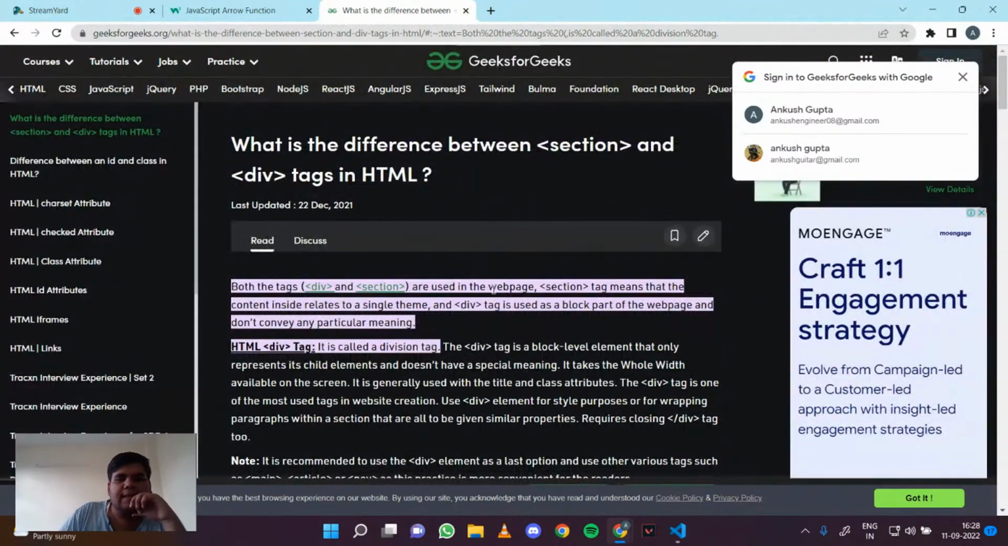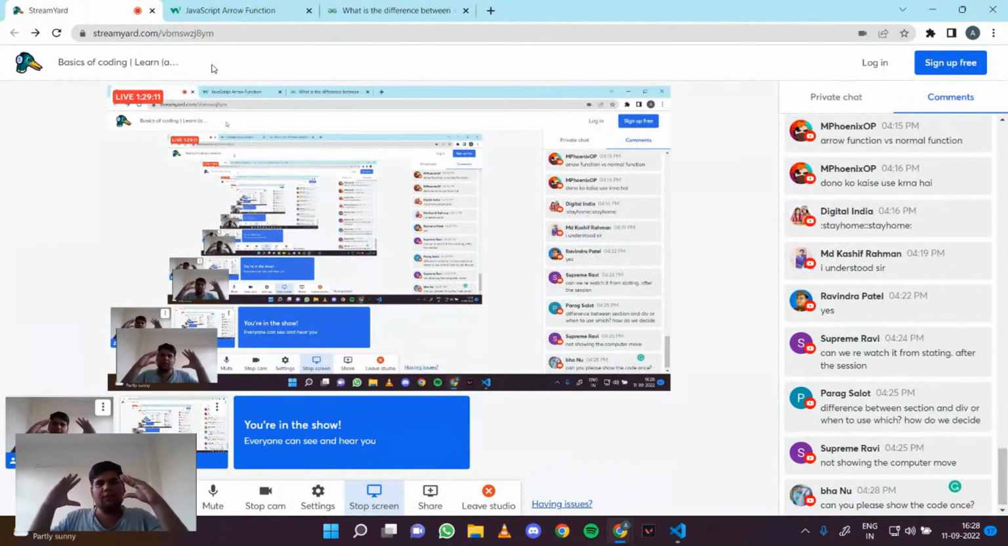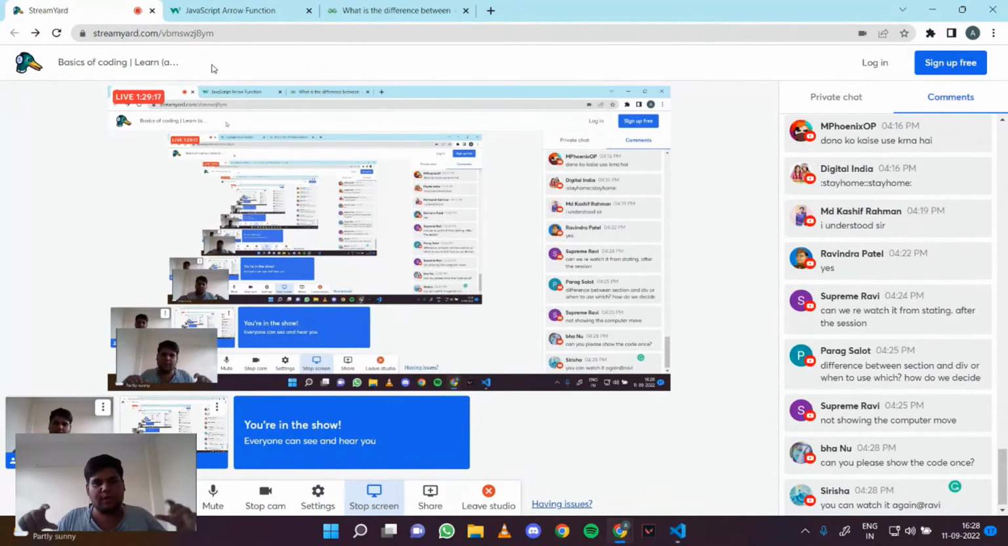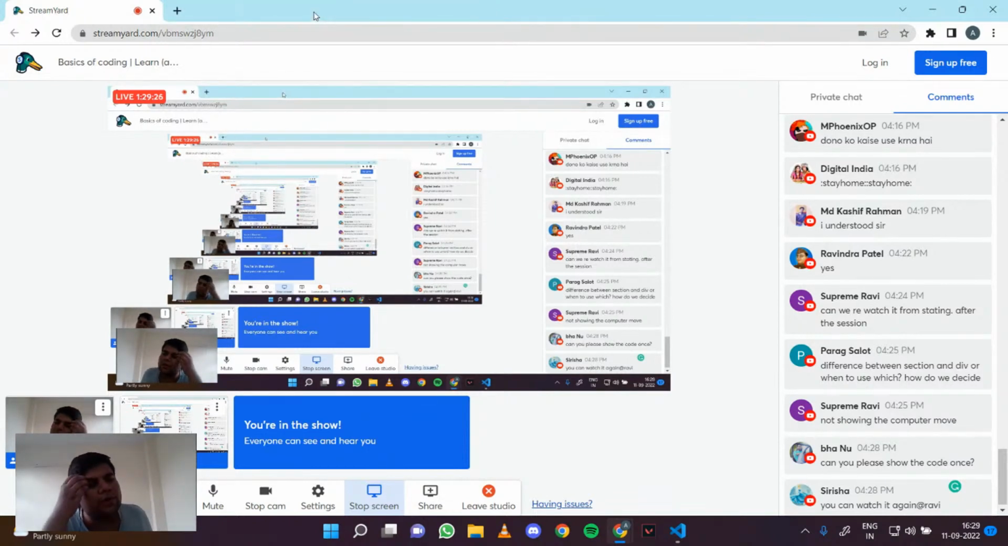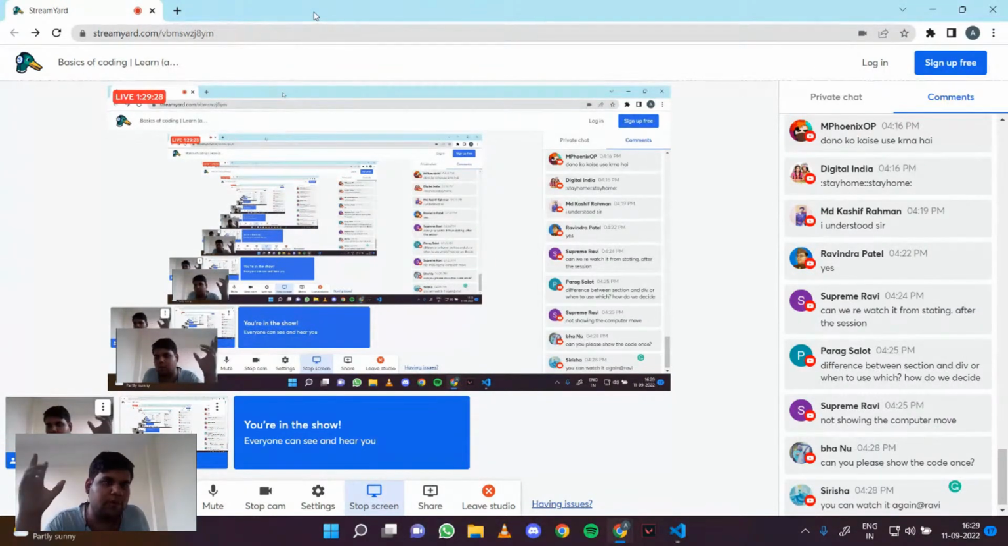Like I don't think there is much. It also says that for section you will have to define what a particular section is, but div you can use for anything, right? Be it a small single component or multiple components you want to wrap inside one another. That's how you use div. So my personal recommendation would be don't go that deep into how these components are different. You can put anything inside a div.